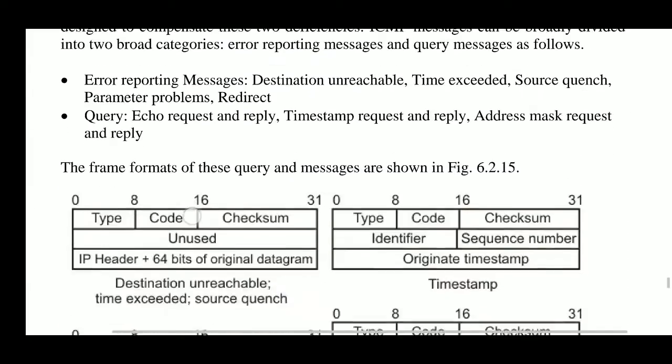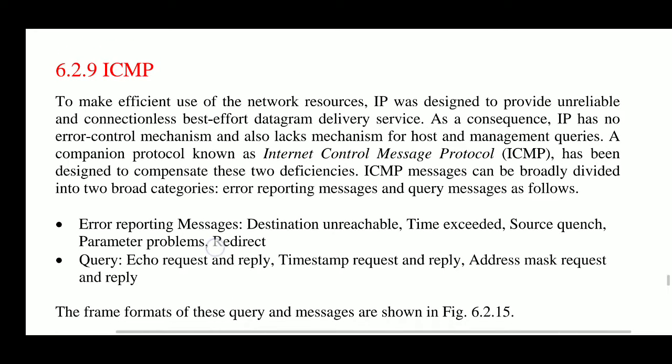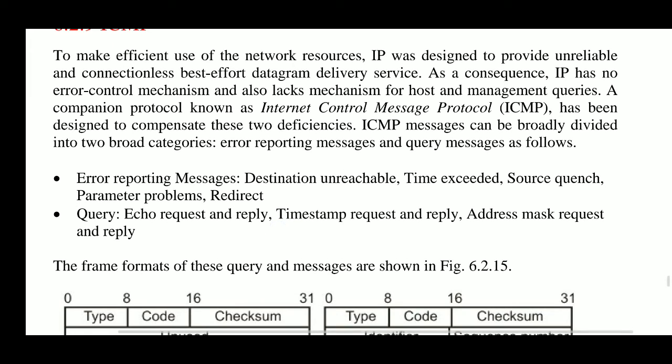Next we will learn about ICMP, the Internet Control Message Protocol. It is used to make efficient use of network resources. IP was designed to provide an unreliable and connectionless best-effort datagram delivery service. As a consequence, IP has no error control mechanism and also lacks a mechanism for host and management queries. So ICMP has been designed to compensate for these two deficiencies.